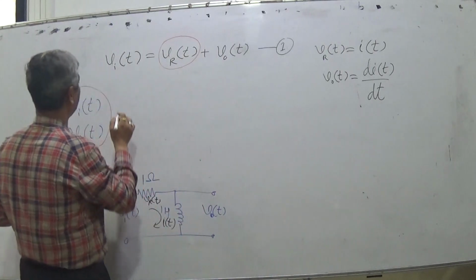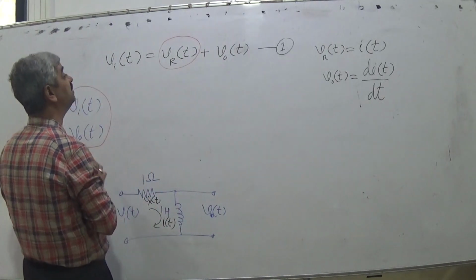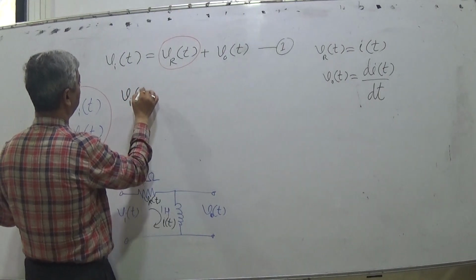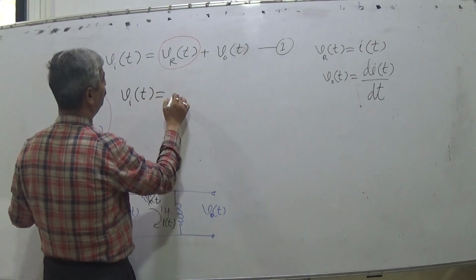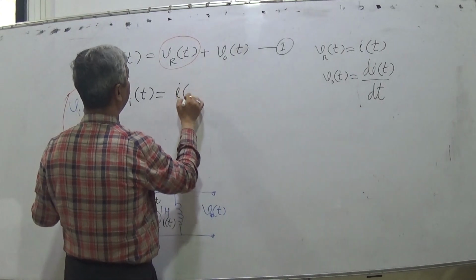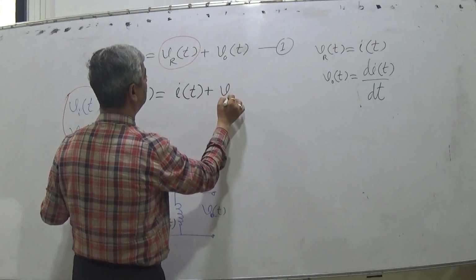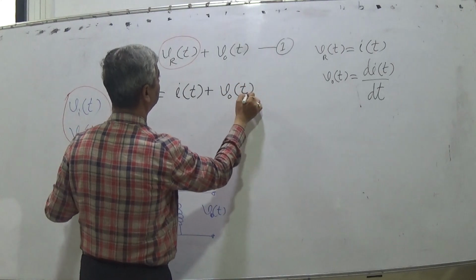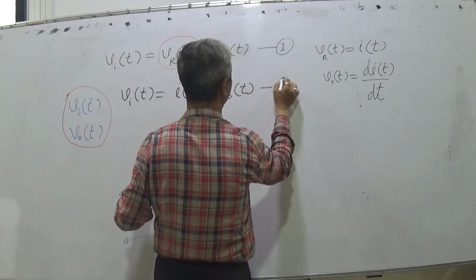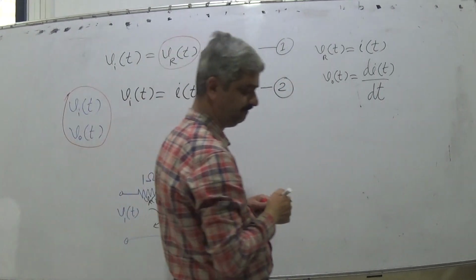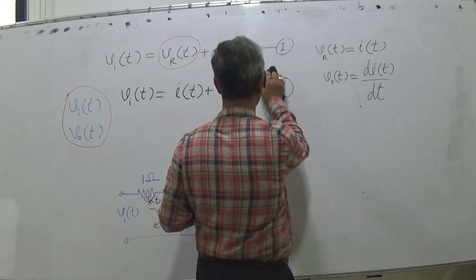So right now, I can write this equation using VR(t): Vin(t) is equal to I(t) plus VO(t). Equation 2. There is no need of numbers right now.